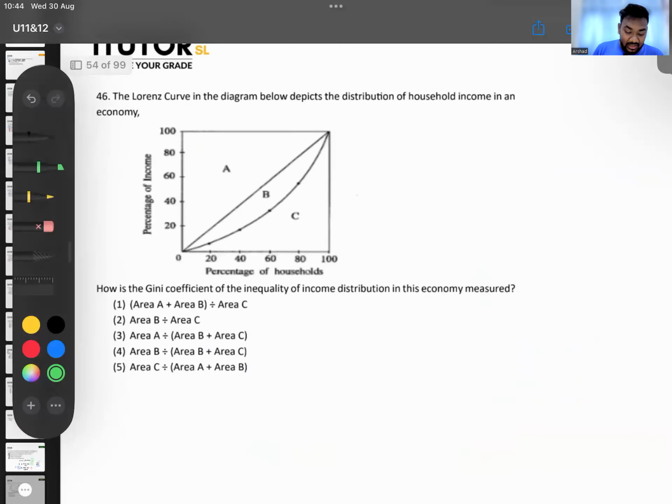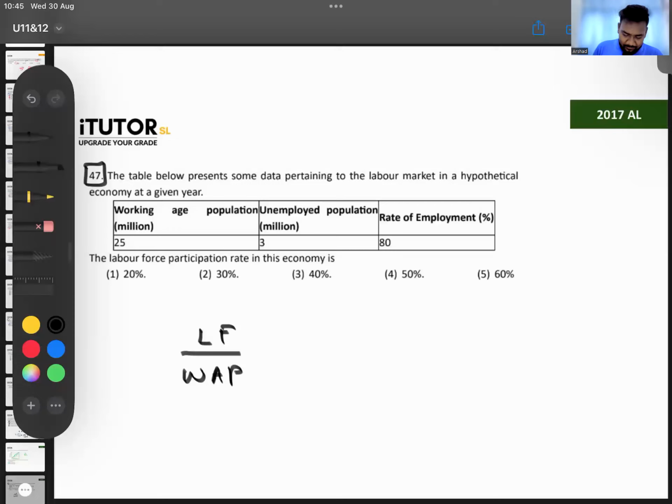47. The table below presents data relating to a hypothetical economy, labor force participation. Working age population is given, unemployment is given, rate of employment. How do you find labor force participation rate? Labor force divided by working age population. Now, working age population, they have given 25 million. Labor force, they have not given. How can you calculate this? Labor force is the addition of employed and unemployed. That also they have not given. They have said unemployed is 3, right? There are 3 million people unemployed.